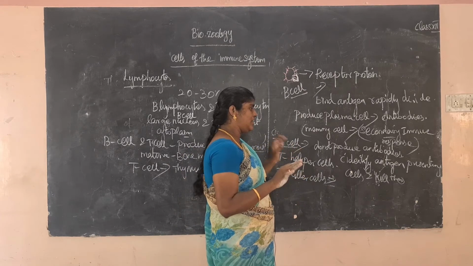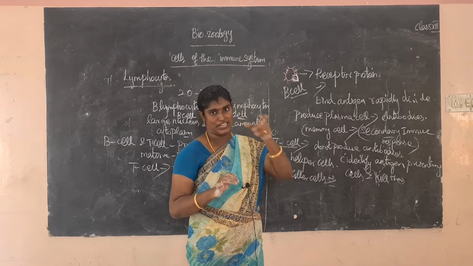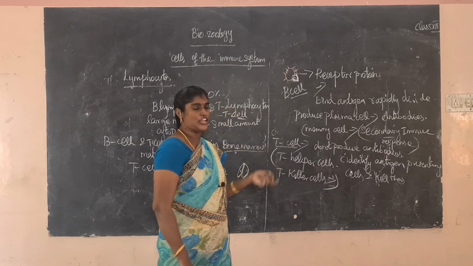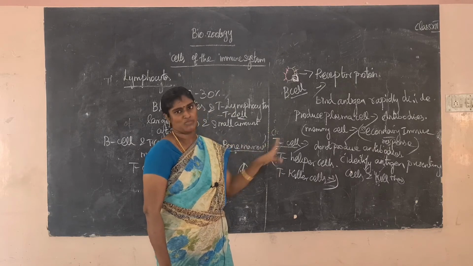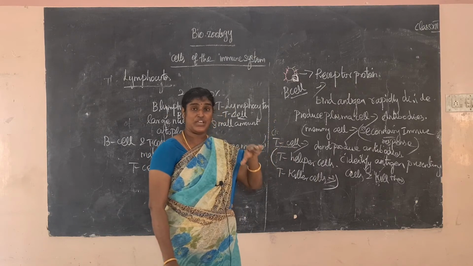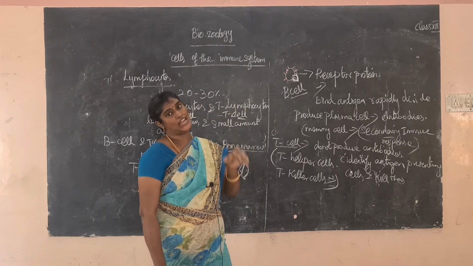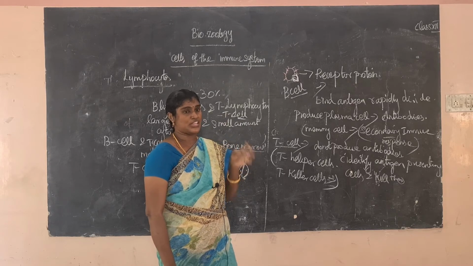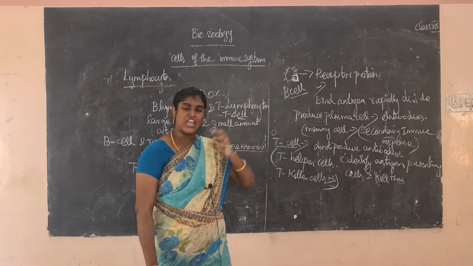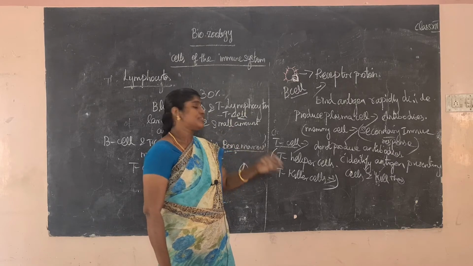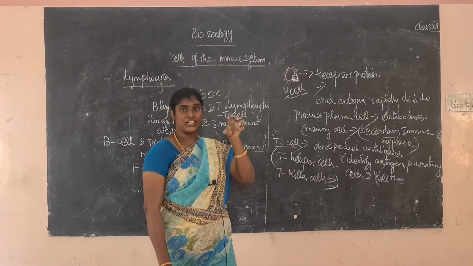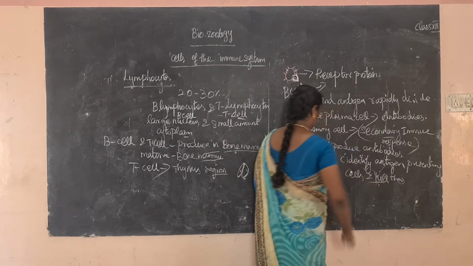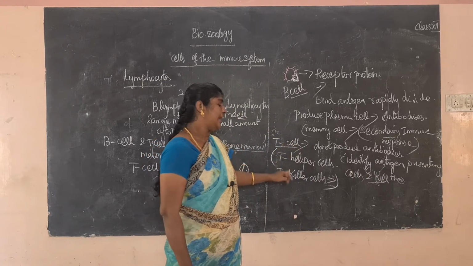Okay va? So the T cell identifies the antigen presenting cells and kills them with the help of T helper cell and T killer cell. இது என்ன செய்யும்னா, do not produce antibody, antibody produce பண்ணாது, but identifies the antigen presenting cells. So what is the meaning of the antigen presenting cells? Antigen அப்படிங்கிறது என்ன? Antigen is a foreign substance. Foreign substance na virus affected cell இருக்கலாம், fungi affected cell இருக்கலாம், or bacteria affected cell இருக்கலாம். So the T cell easily identifies the affected cells, especially antigen presenting cells. அதை கண்டுபிடிச்சு easily kill them, with the help of T helper cell and T killer cell.